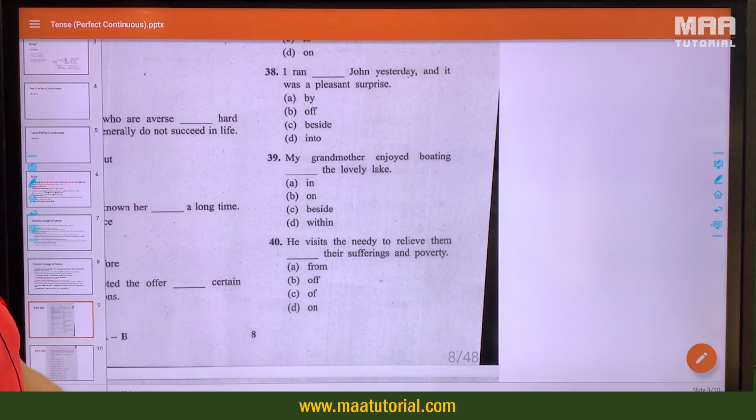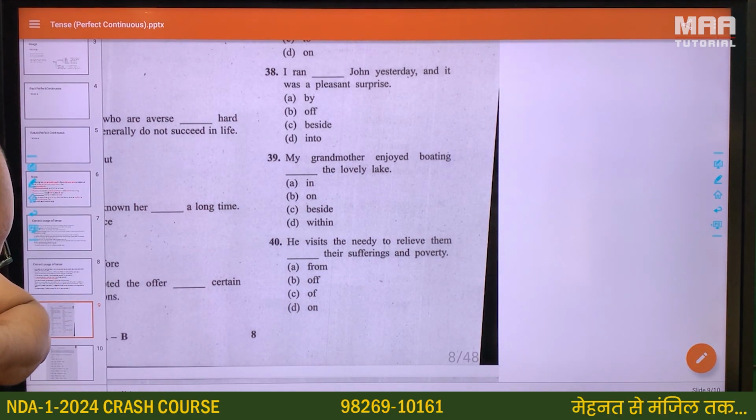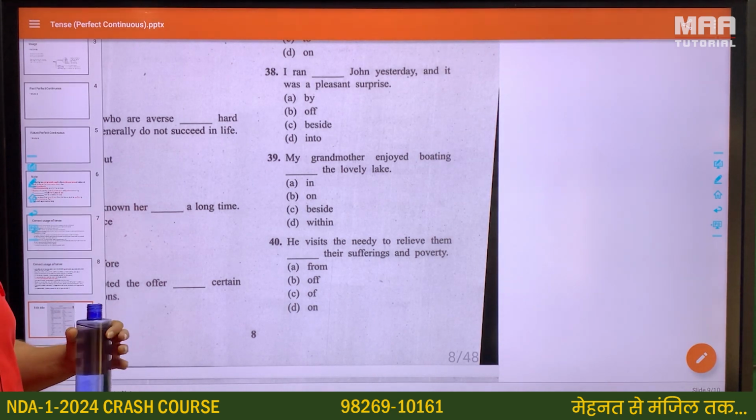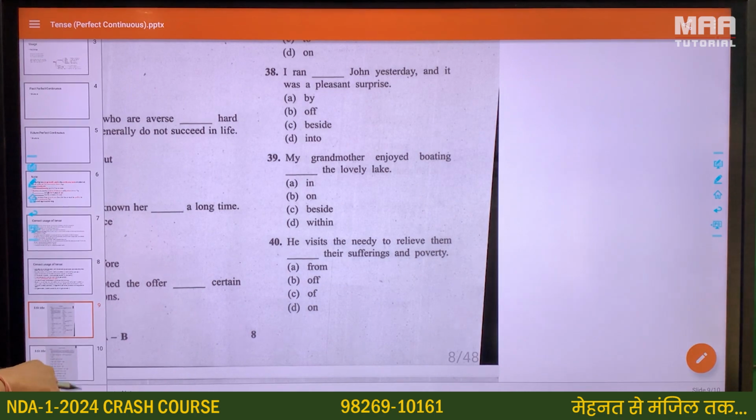He visits the needy to relieve them of their suffering and poverty. So you relieve someone of something: you relieve someone of pain, you relieve someone of some other suffering or poverty. Poverty means garibi.